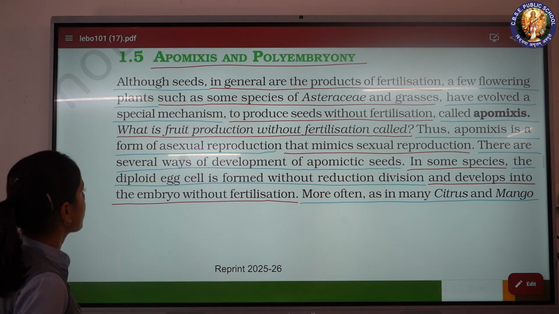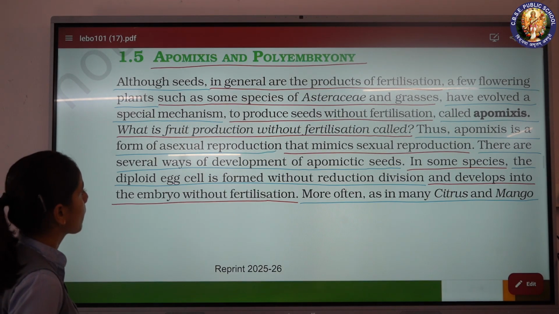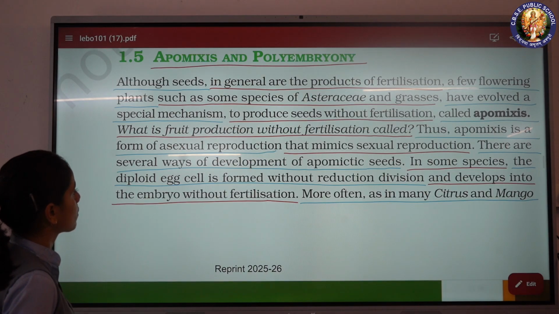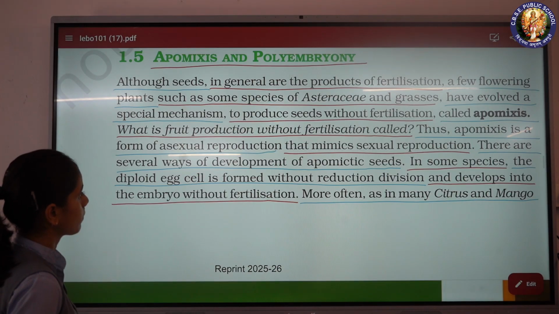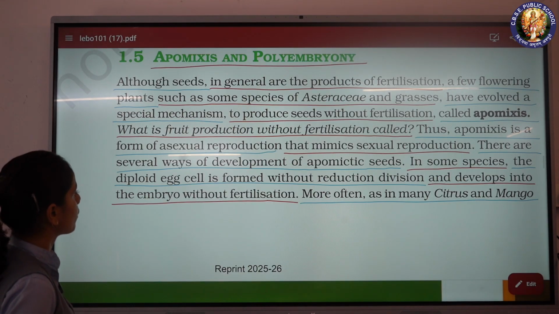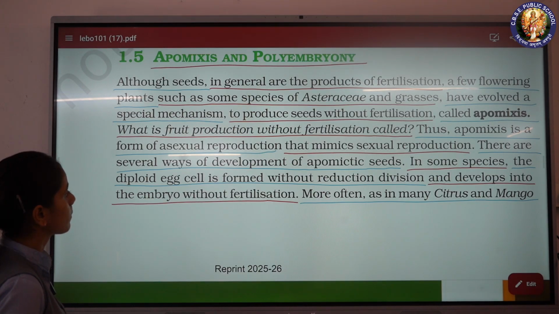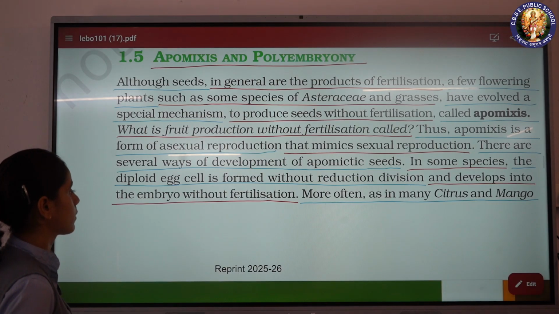Thus, apomixis is a form of asexual reproduction that mimics sexual reproduction. There are several ways of development of apomictic seeds. In some species, the diploid egg cell is formed without reduction division, and develops into the embryo without fertilization.